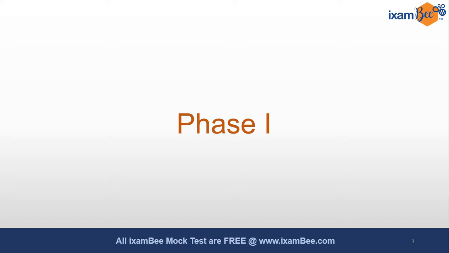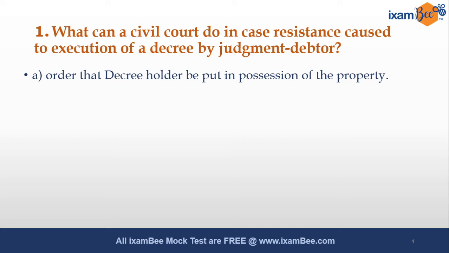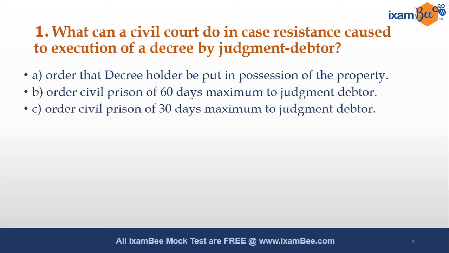Phase 1, starting with the first question that has come in Phase 1 out of these three topics is, what can a civil court do in case resistance is caused to execution of a decree by a judgment debtor? Now this question has come from the execution topic of CPC, which is very important, and these are the options: A, order that decree holders be put in possession of the property; B, order that civil prison of 60 days maximum to the judgment debtor should be granted; C, order that civil prison of 30 days maximum to the judgment debtor shall be granted; D, A or B; E, A or C.